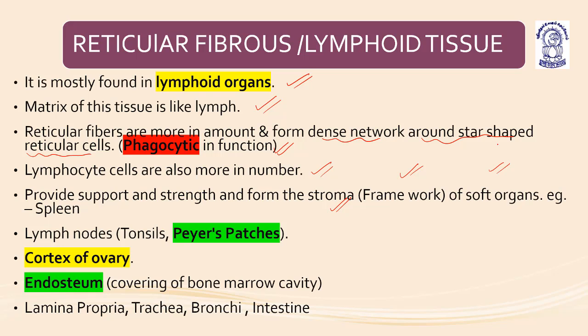Next, the cortex of ovary. Another example is endosteum, the covering of the bone marrow cavity. Then the cortex of ovary, then lamina propria of trachea, bronchi, and intestine. So this is about the reticular fibers of the lymphoid tissues. Understood?